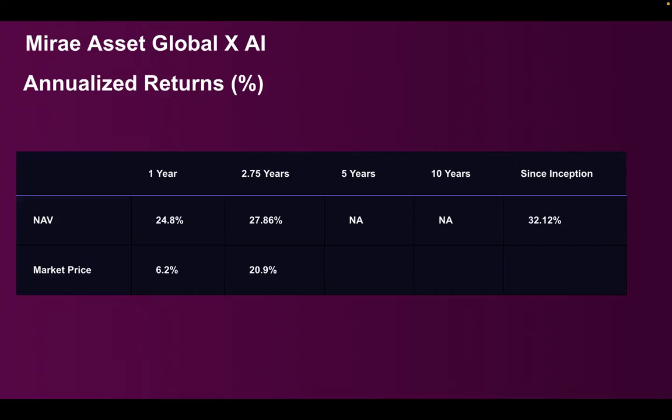So the returns are mind-boggling. But still, we don't know if this can continue. The category returns are minimal, 6.2% and 20.9%. So this ETF is really beating all the other category funds. This is definitely an interesting opportunity if you are a believer of the AI theme. If you think that AI as a theme will continue to grow really well, then this can be an interesting ETF to consider so that you can have some exposure in your portfolio. If this theme plays out well, they may continue to give very good returns.